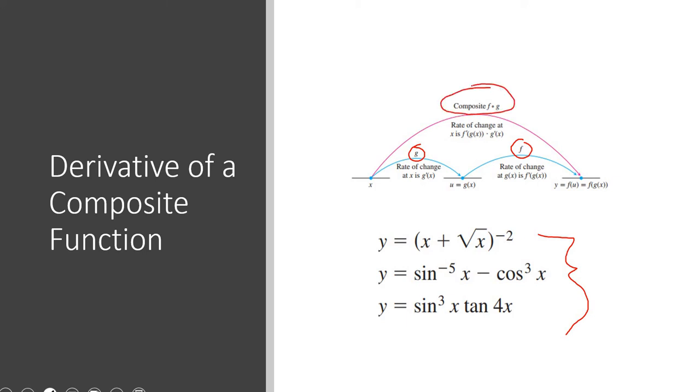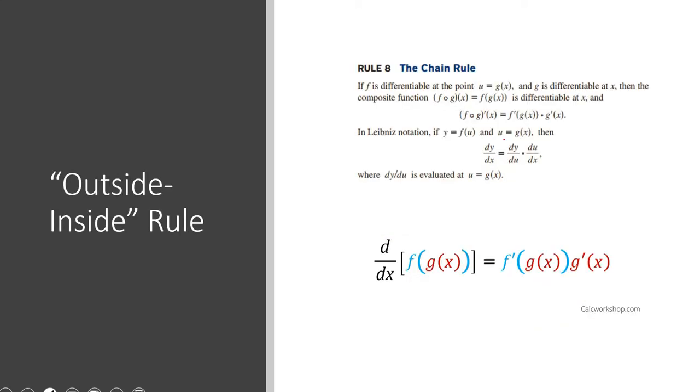So let's say if we have the derivative of g of x right here, and we have the derivative of f of x right here, then we can use this equation right here to find the derivative of both of them if they are part of a composite function, if they look anything like the three we see on the bottom here. And this deriving of one function that is inside of another, aka a composite function, is called the chain rule.